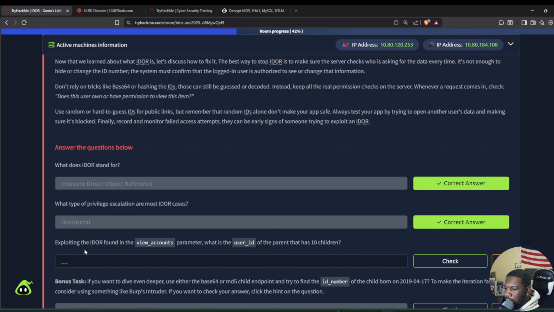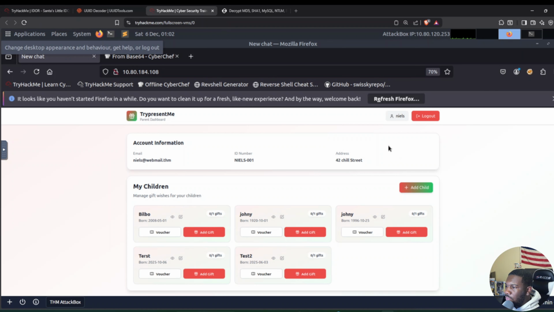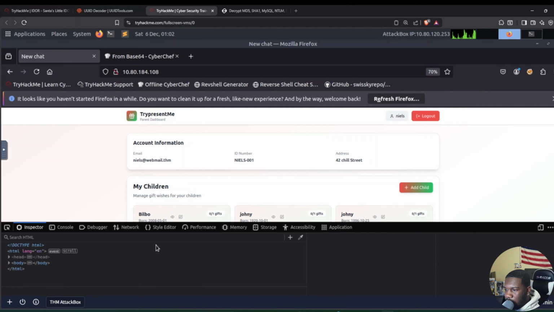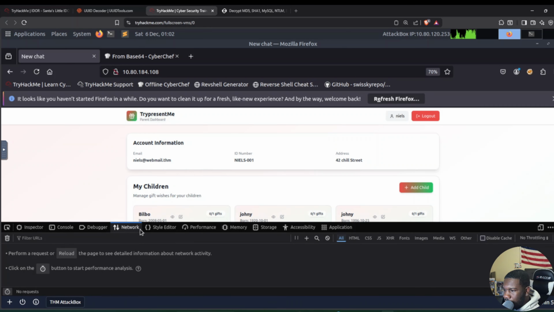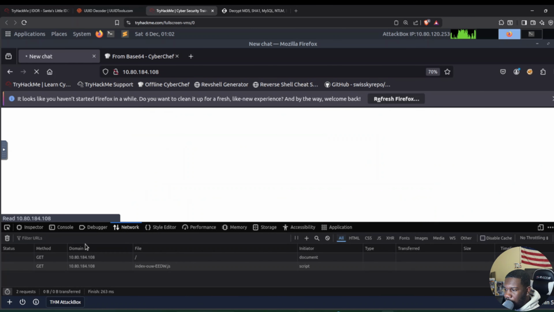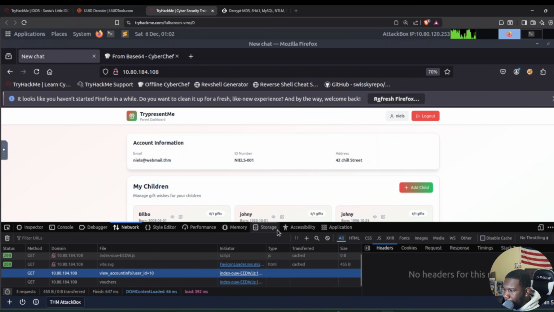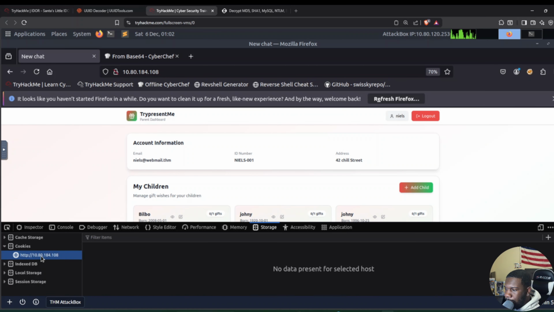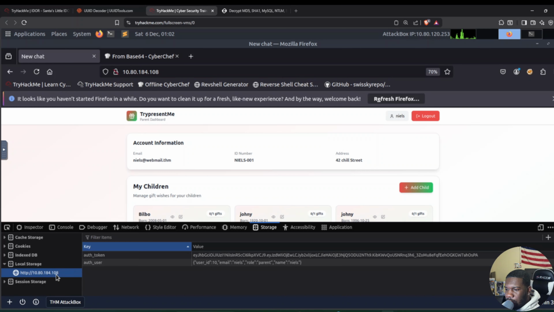Exploiting the IDOR found in the view accounts parameter. What is the user ID of the parent that has 10 children? So the view accounts was the first one that we did that gave us the test. So let's go back to inspect elements, network, and reload. So now let's go to storage, local storage, refresh it if you have to. I just had to real quick.